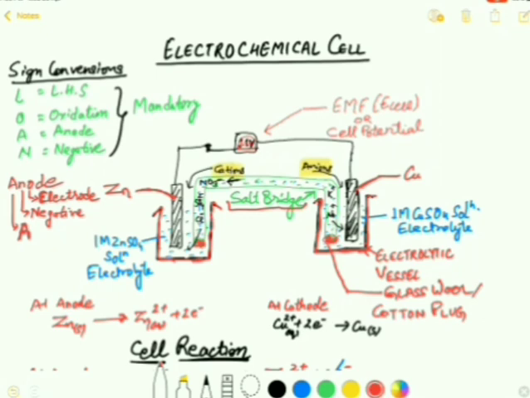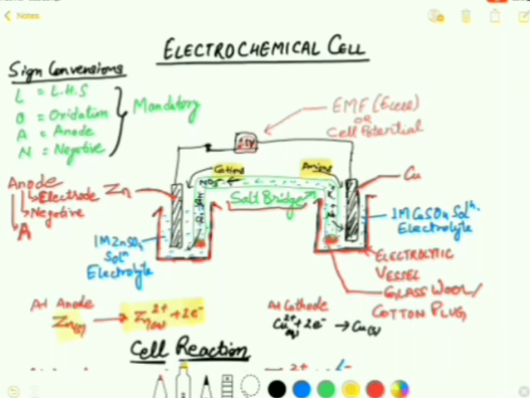When the reaction starts, the oxidation reaction takes place at the anode. As a result, the anode starts getting consumed and changes into ions. Suppose here there is zinc metal, so it changes into zinc 2 positive ions with the loss of 2 electrons. As you can see here, this is the cell reaction. Zinc metal changes into zinc 2 positive ion.